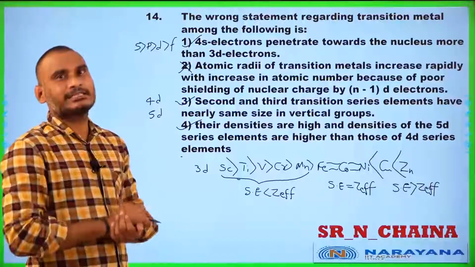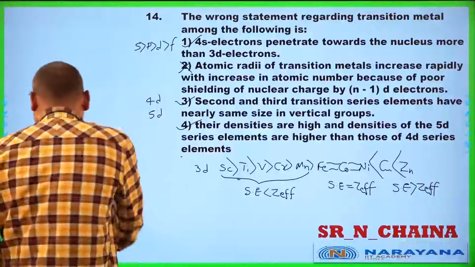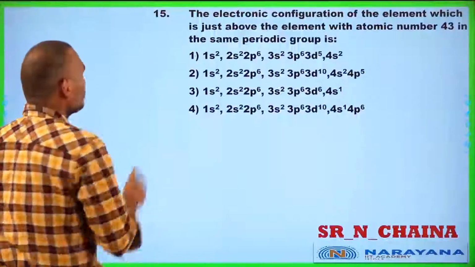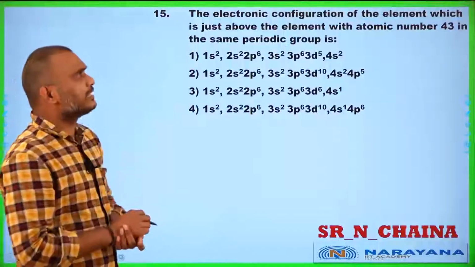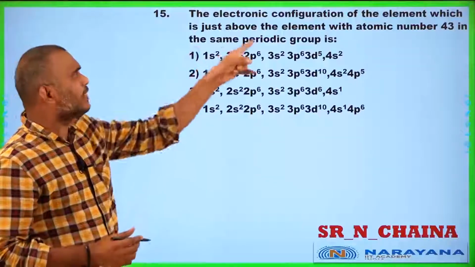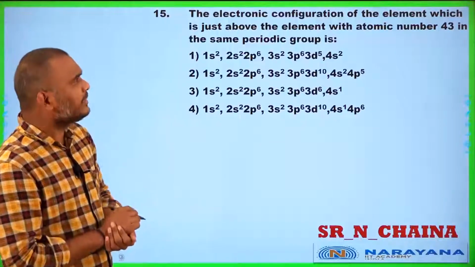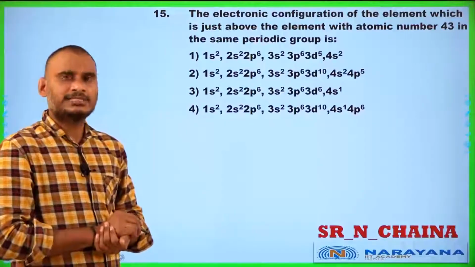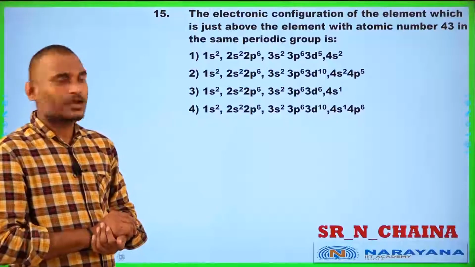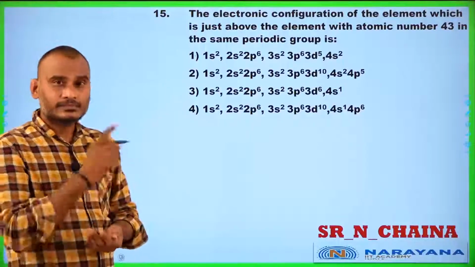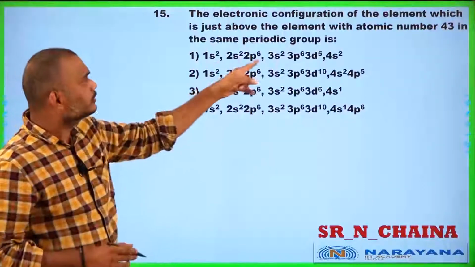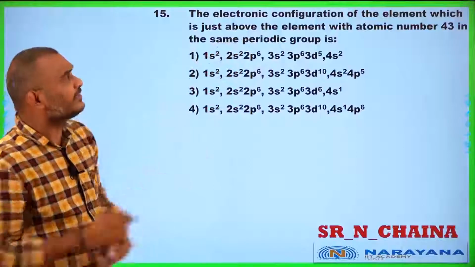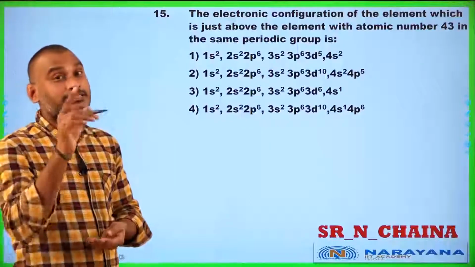Now you go for the next discussion, that is the 15th question, students. What is the electron configuration of the element which is just above the element with atomic number 43 in the same periodic group? Have you observed that? Yes. 1s2, 2s2, and so on: the electron configuration of the element with atomic number 43, where is it present?